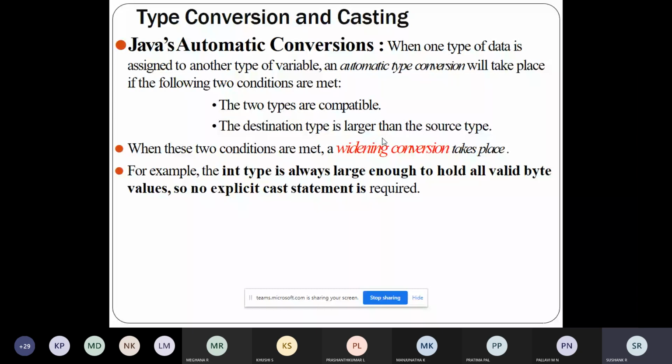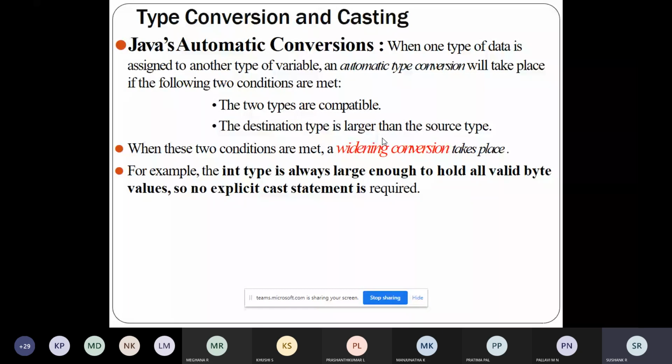But not all of the 8 data types are compatible. For automatic type conversion, two things must be taken care of. One is that the types should be compatible. I told you it is possible to store an integer value in a long variable, but for a few data types the types are not compatible.